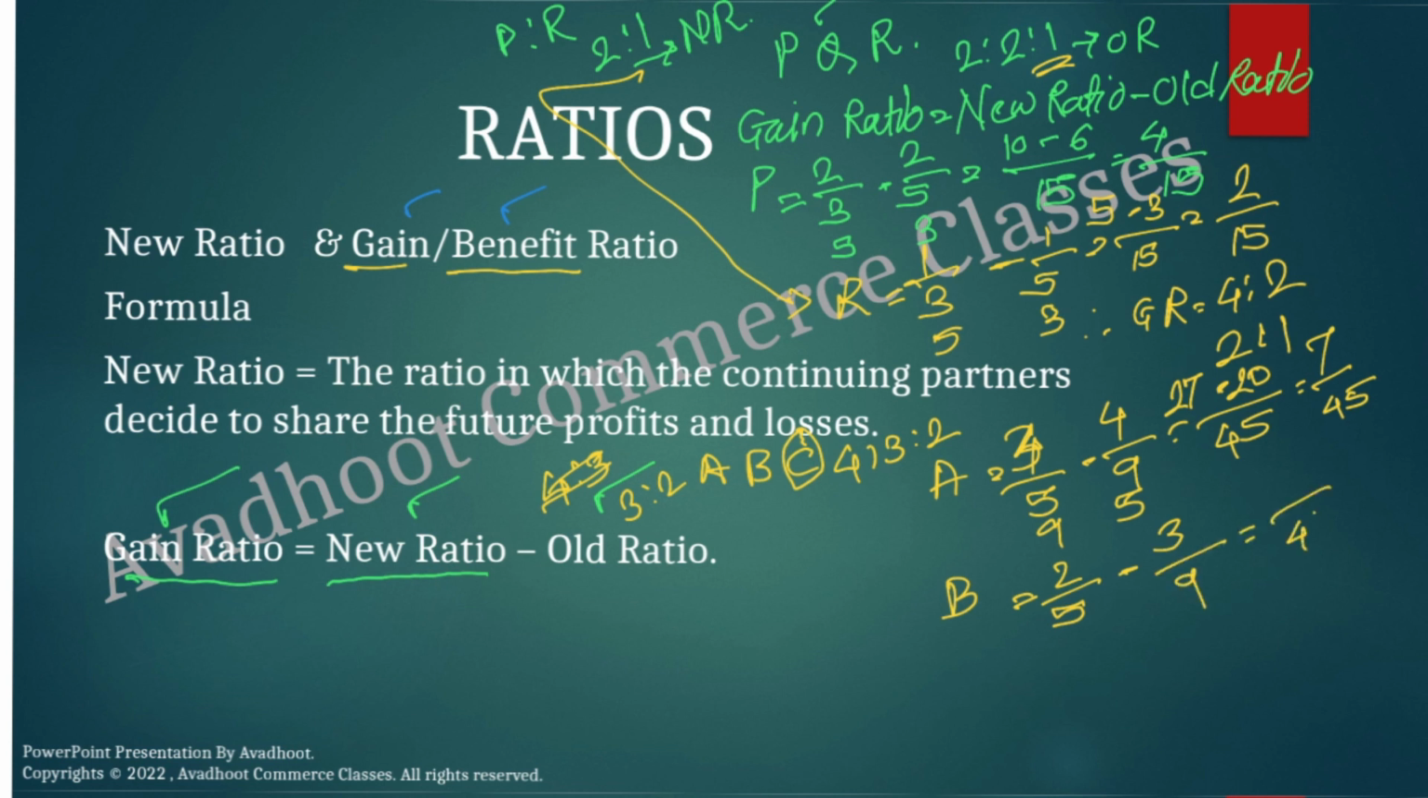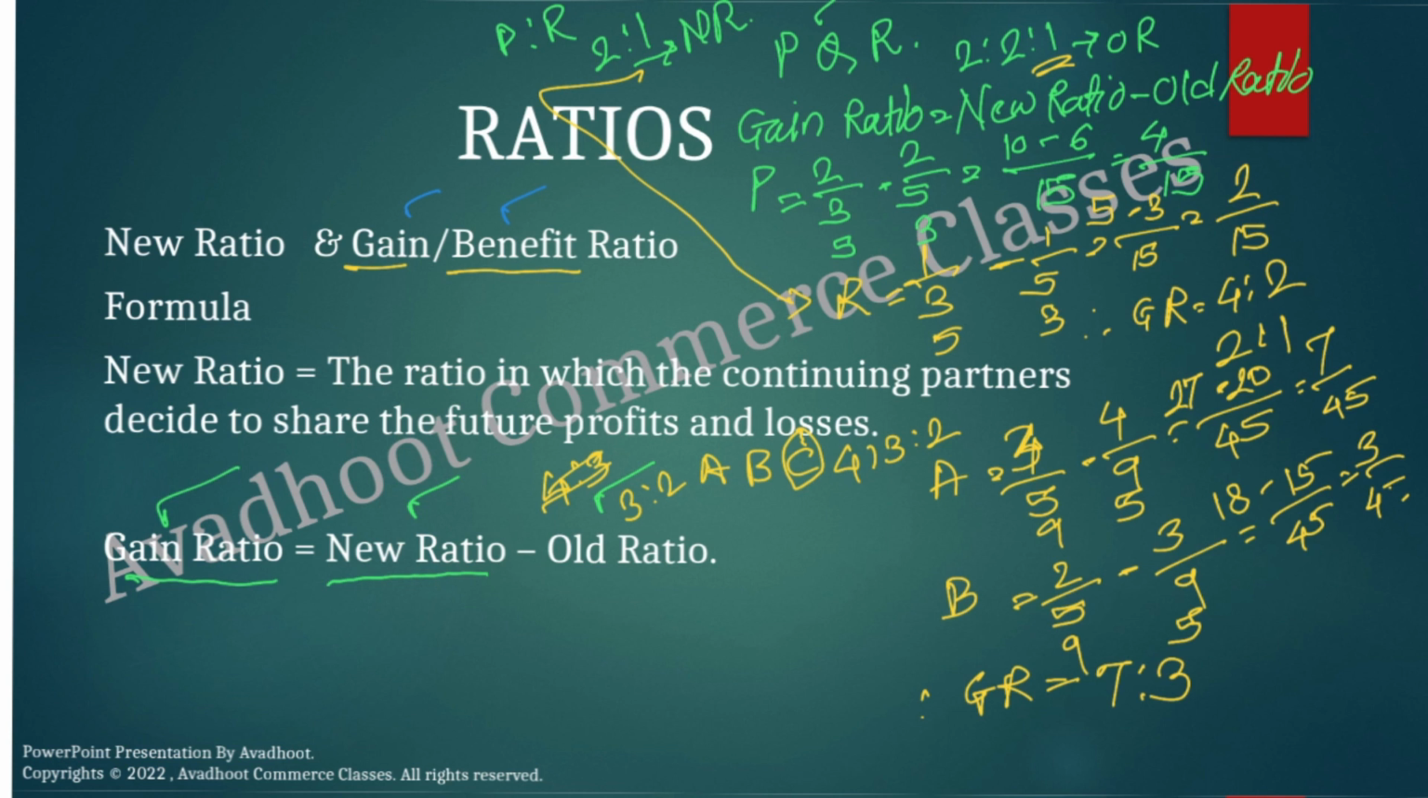9. Again here 45. 5 9s are 45, 9 5s are 45. 18 minus 15, 3 upon 45. Therefore in this case the gain ratio is equal to 7:3. In this manner we have to calculate the gain ratio, new ratio, old ratio, etc.